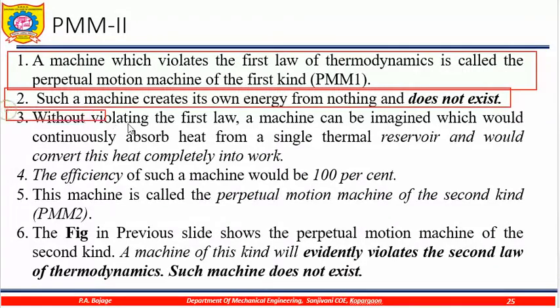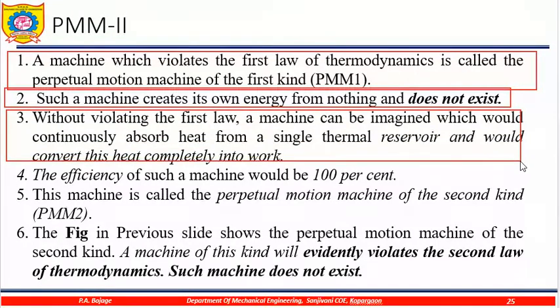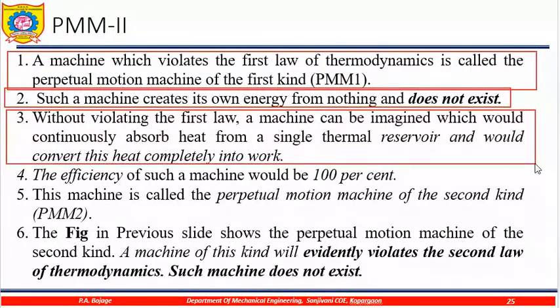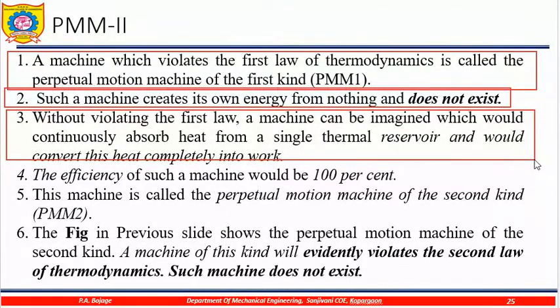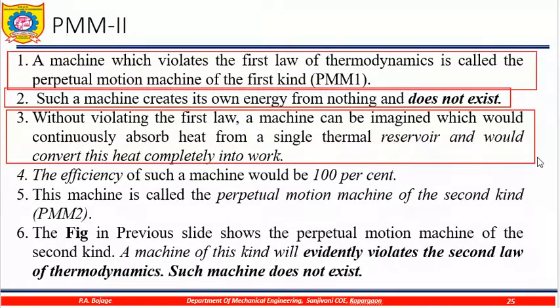Now without violating the first law, a machine can be imagined which would continuously absorb heat from a single thermal reservoir and would convert this heat completely into work. The machine will consume heat and completely convert the heat into work. The meaning is what?